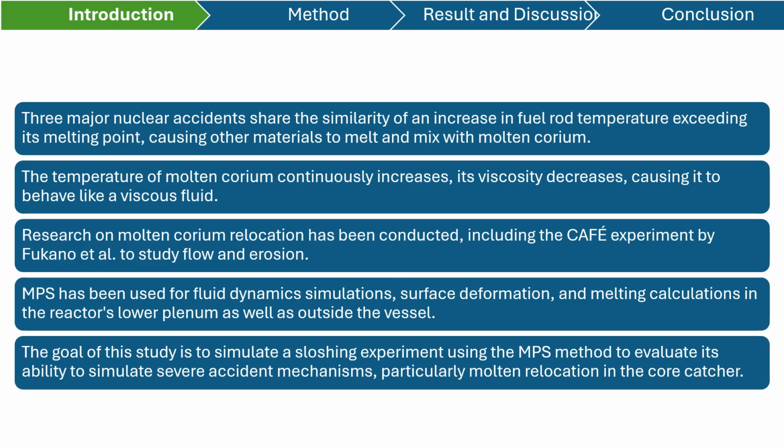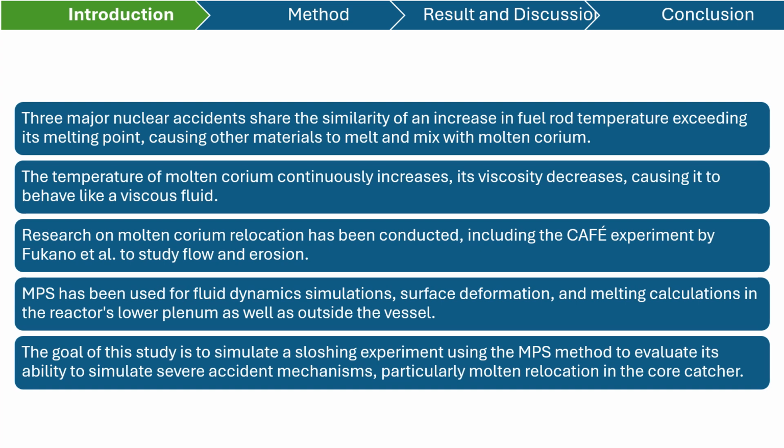It says that 3 major nuclear accidents share the similarity of an increase in fuel rod temperature exceeding its melting point, causing all the materials to melt and mix into molten corium. The temperature of molten corium continuously increases, so its viscosity decreases, causing it to behave like a viscous fluid. After that, research on molten corium relocation has been conducted, including the CAFE experiment by Vicano et al. to study flow and erosion.